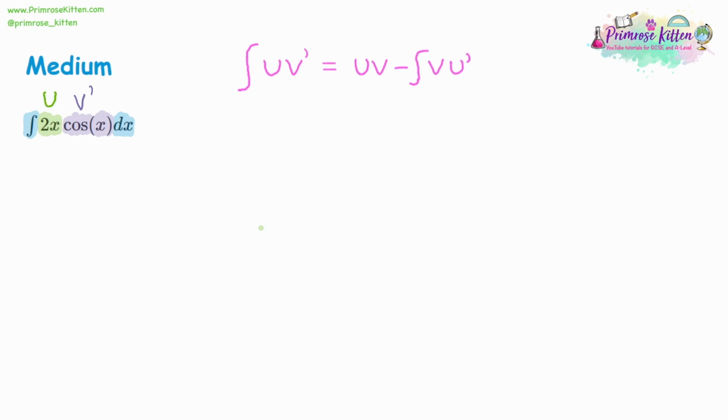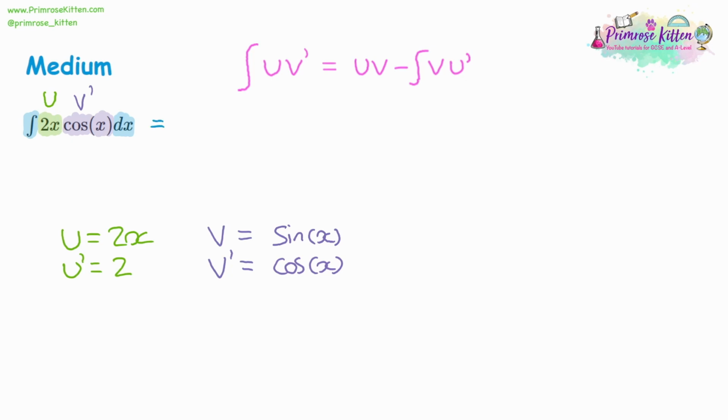So then, if we know what u is, we can find u dash, which would be 2. And if we know what v dash is going to be, so that's cos x, we can find v. So when you integrate cos x, you get sin x. Now, before we then integrated v again, but we'll just leave that for a moment.